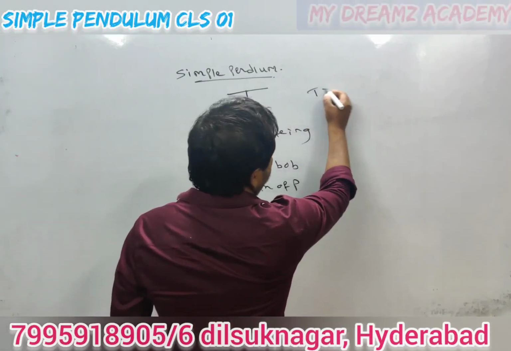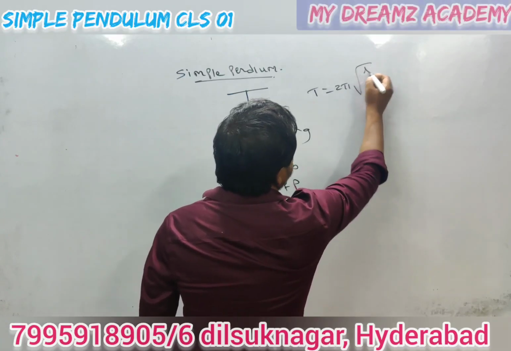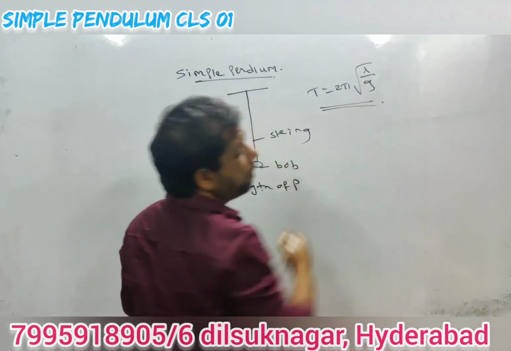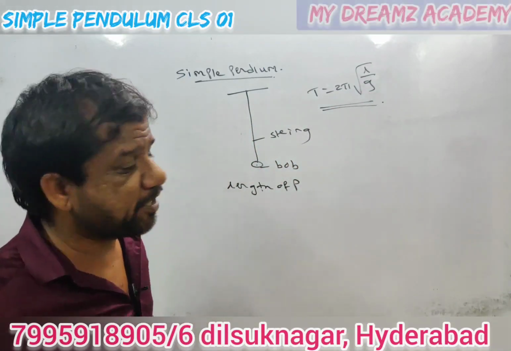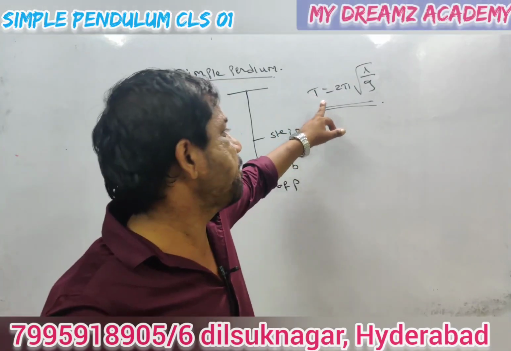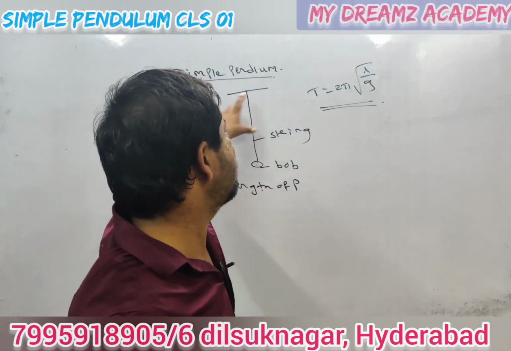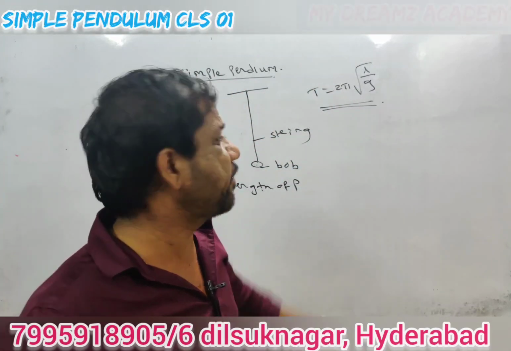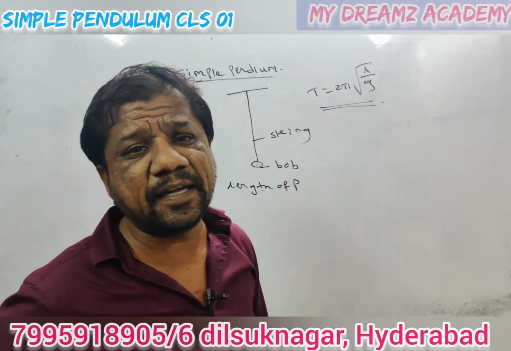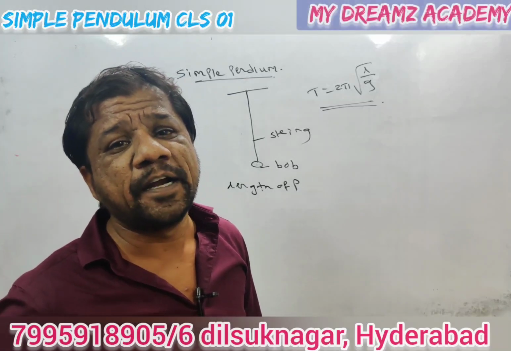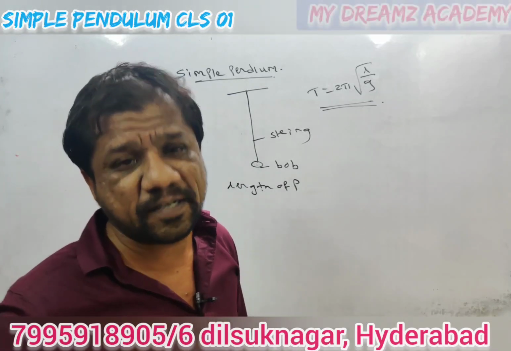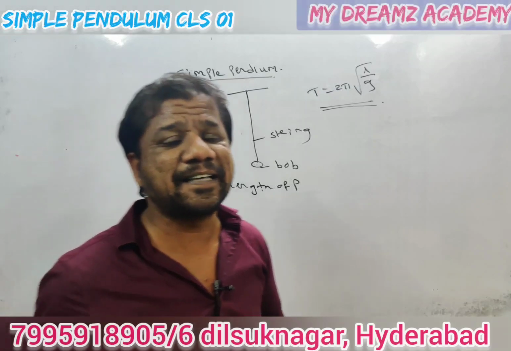What is the basic time period? T equals 2 pi into root of L by g. Here T stands for time period, 2 pi is the constant, L is the length of the pendulum and g is the acceleration due to gravity. From this we can clearly tell that the time period of a simple pendulum depends on acceleration due to gravity.